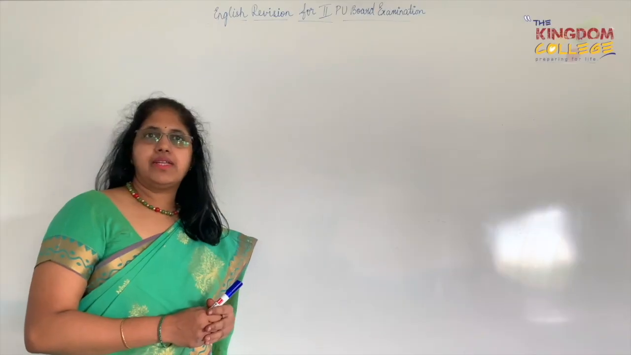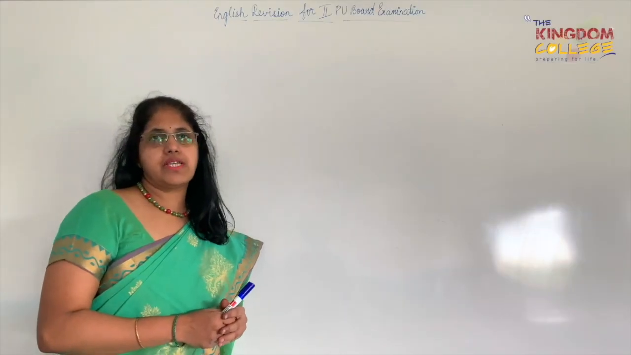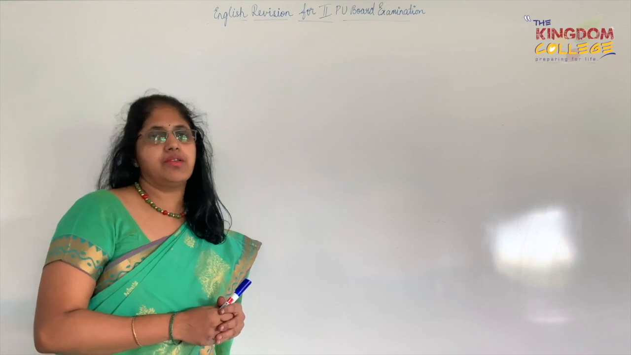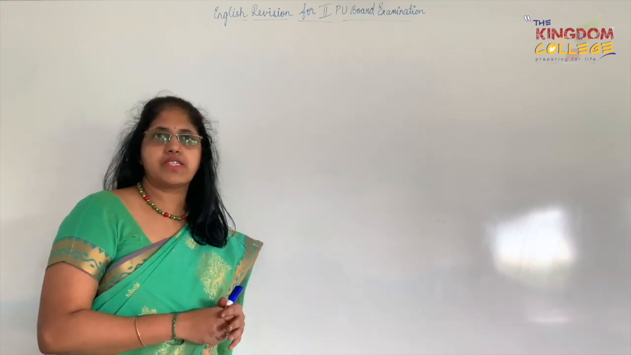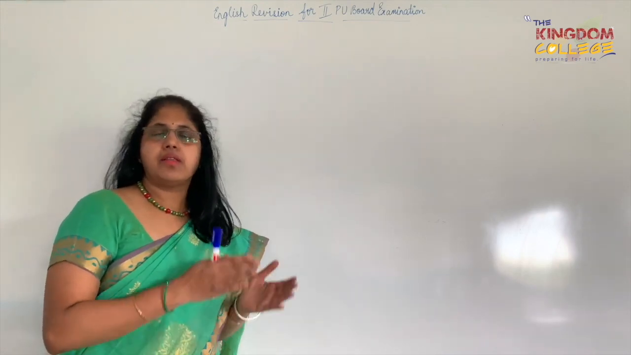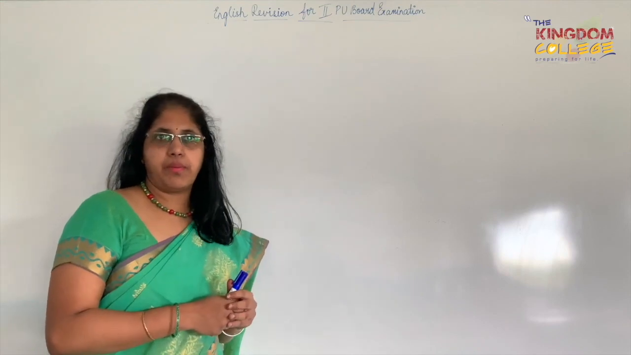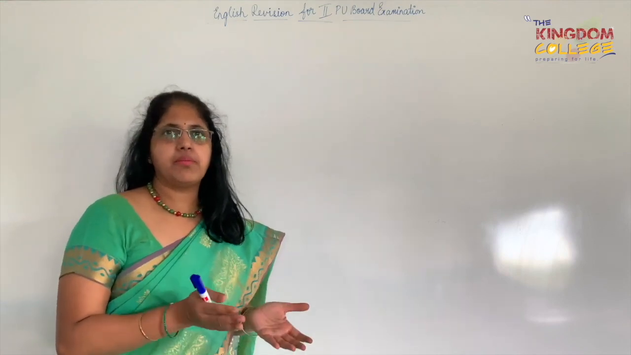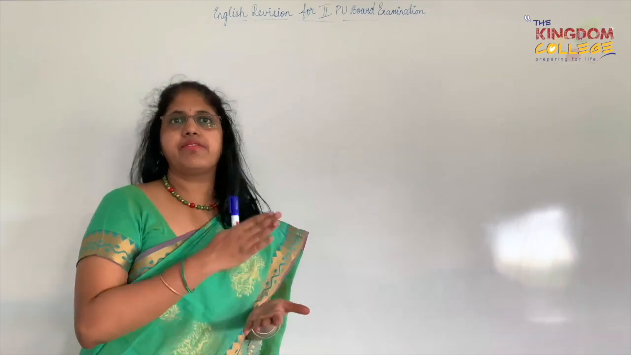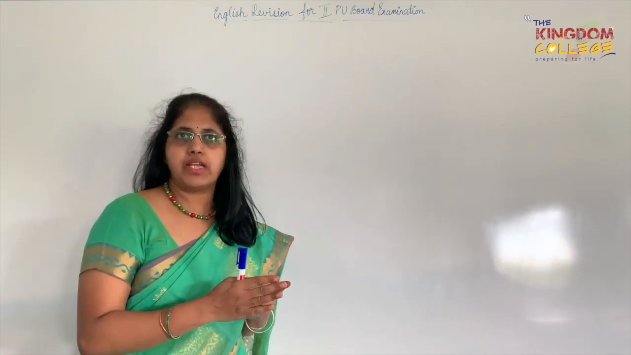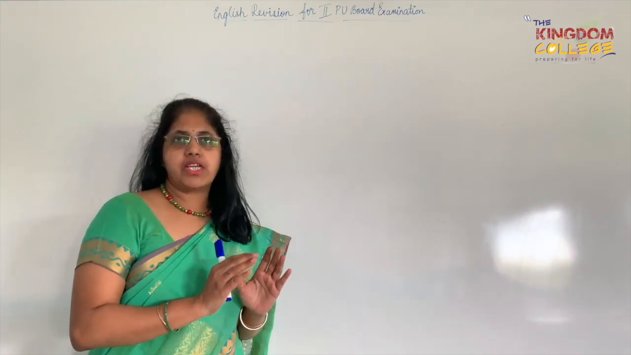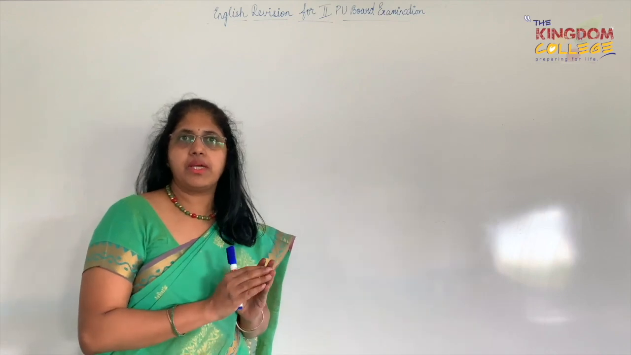Let me take you through the second PU board examination revision over the subjects, the topics which are there, the grammar as well as the literature part. As you all know, 50 marks is allotted for the grammar and 50 marks for prose and poetry put together. Right now I will take you through the 50 marks of grammar,